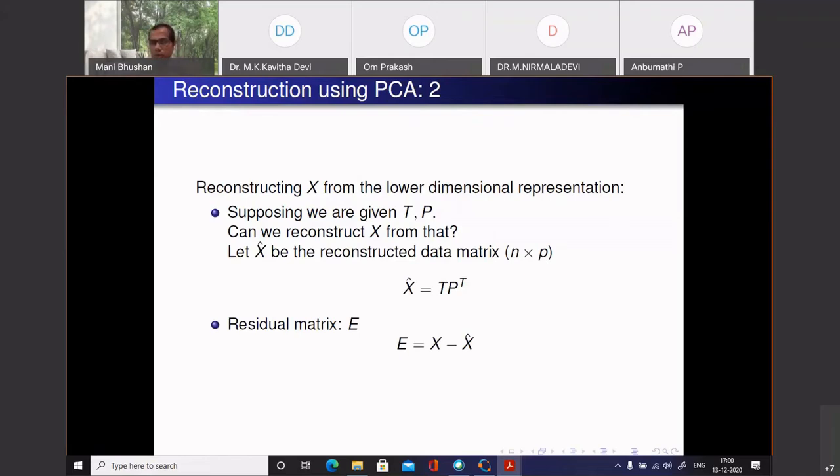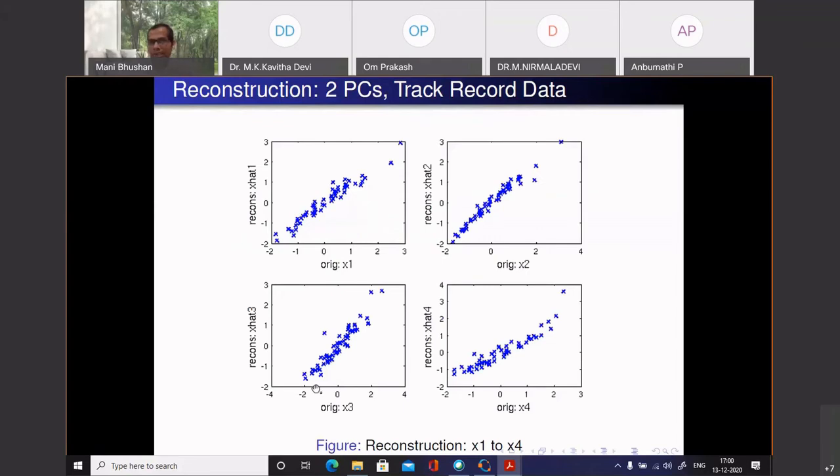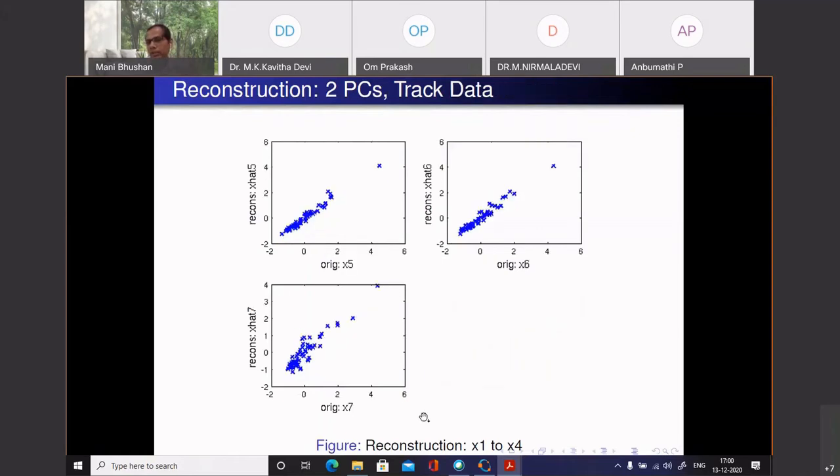Without getting into the details, this just shows you that reconstruction. This is the original x1 timings for all the 55 countries after normalization, so zero mean. This is the reconstructed x1, and if it's perfectly on the diagonal, it's a perfect reconstruction. For each of these races I'm doing a reconstruction, and you can see that more or less it's along the diagonal. It's not bad, it's pretty decent.